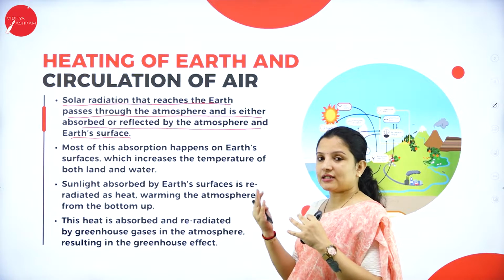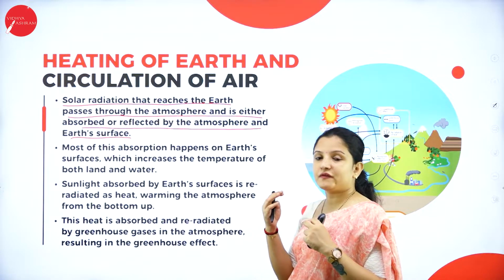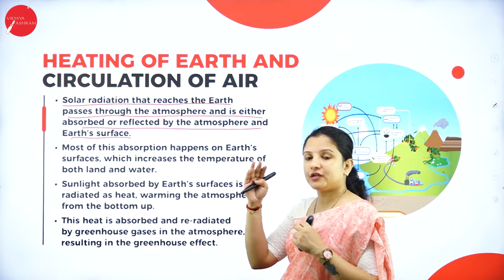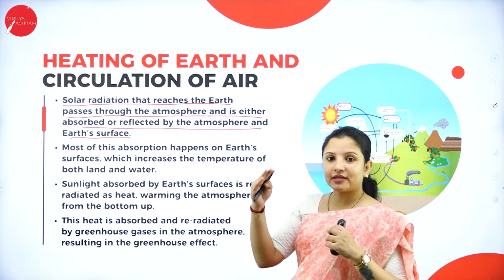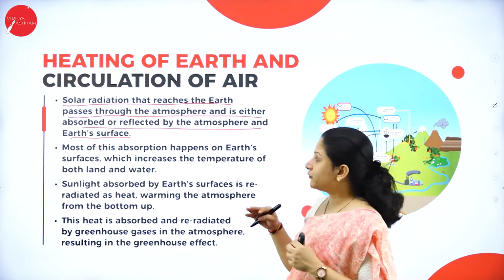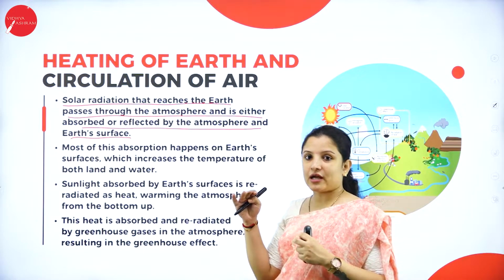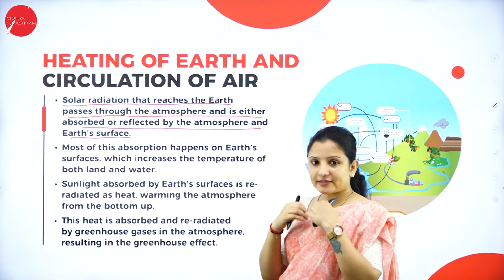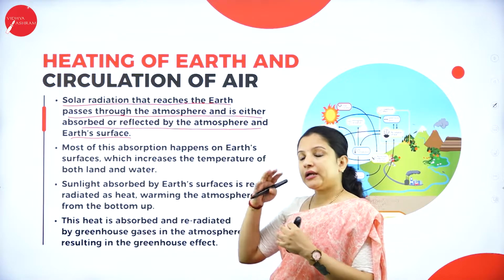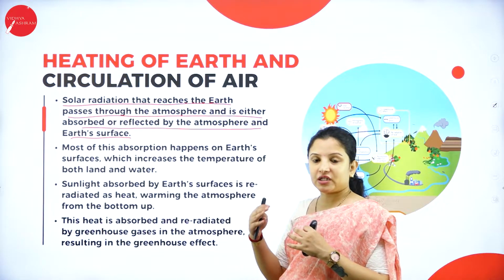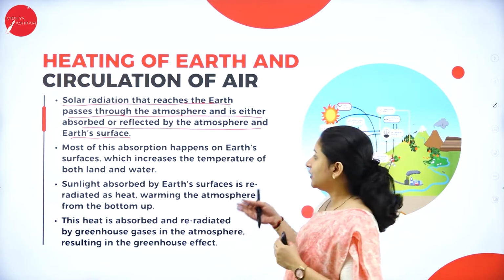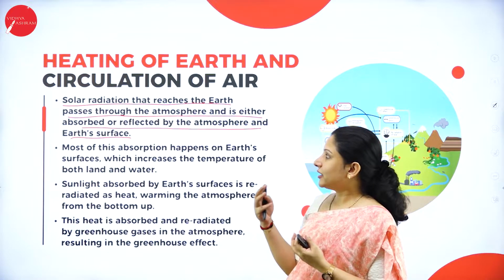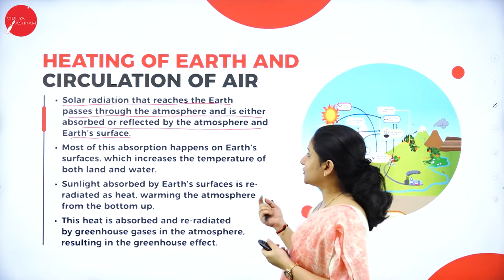So in previous classes we have learned the earth is made up of three different layers: the atmosphere, the hydrosphere, the lithosphere and all that, right? So the solar radiation first passes through the atmosphere, and once it passes through the atmosphere, a part of it gets absorbed by the earth and a small amount of the heat gets reflected back to the atmosphere itself. So that is how the solar radiation reaches and passes through the atmosphere.